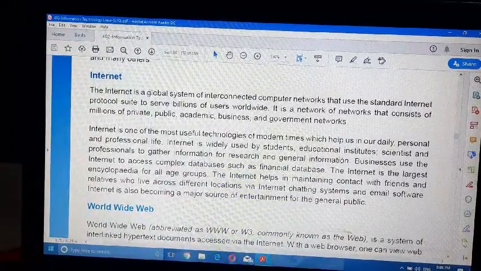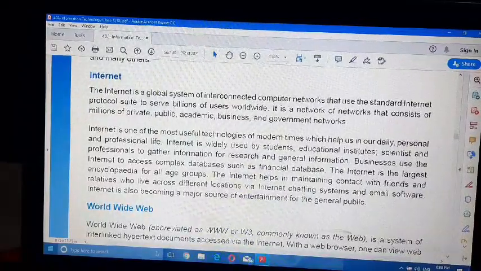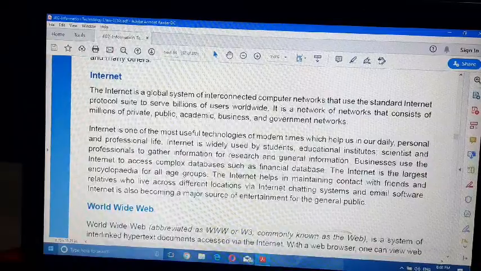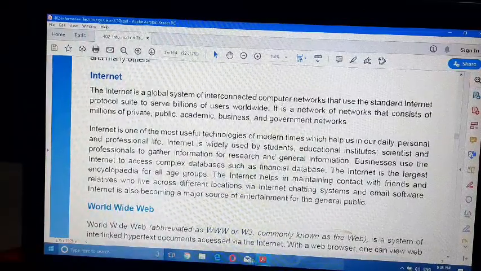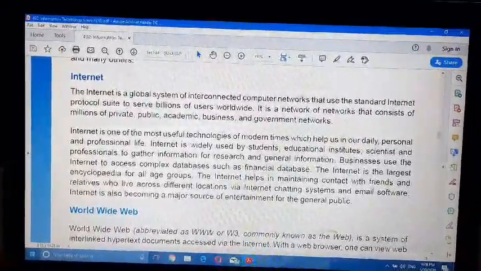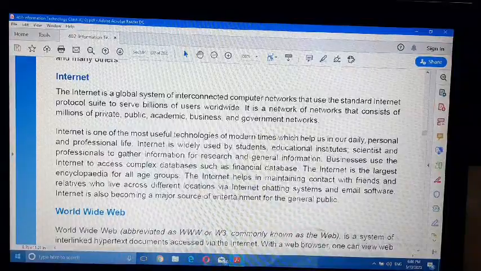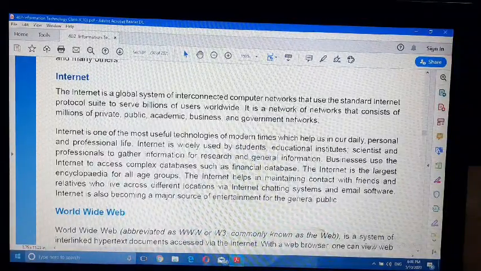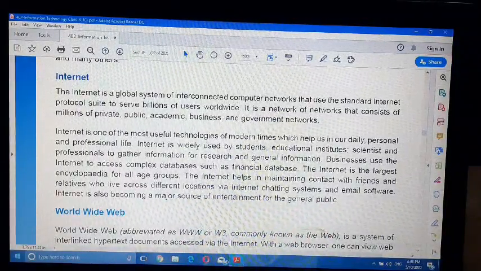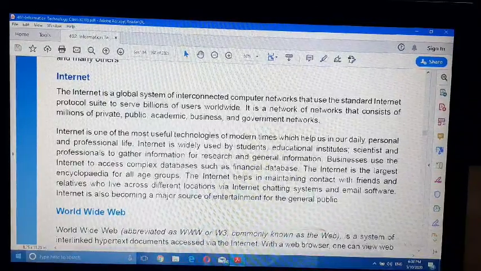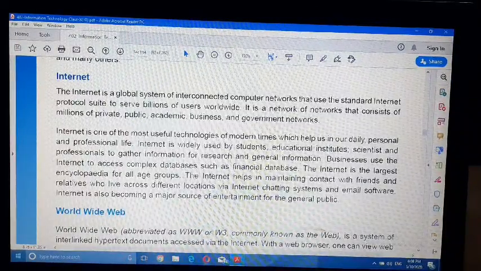There are two types of internet connection. One is dial-up connection and second one is broadband connection. In dial-up connections, a connection is established with our computer using a modem.